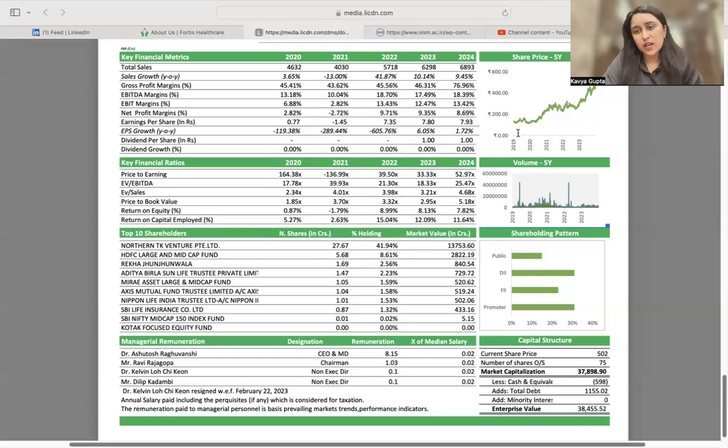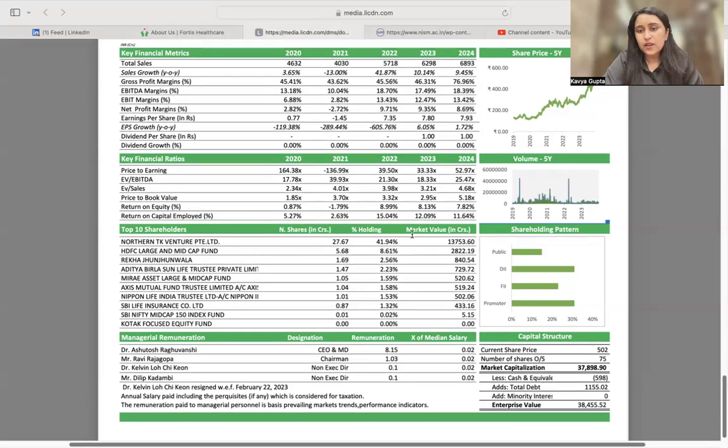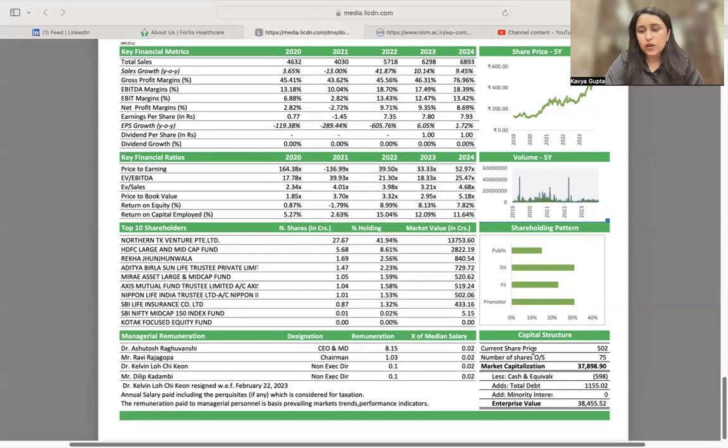And to the right, if you see, it is also backed by some graphs, some visually appealing presentation, so that we are able to back up our data with some graphs and figures, etc. So this is how you can prepare the same, where you have mentioned the capital structure, the number of shares available, the total debt available, if there is any minority interest, and the cash and cash equivalents with the firm. Again, the managerial remuneration. So sometimes it is important to also showcase some additional revenue drivers, the cost drivers, the risk factors associated with the business. Now, this is a one-page profile on the financials.